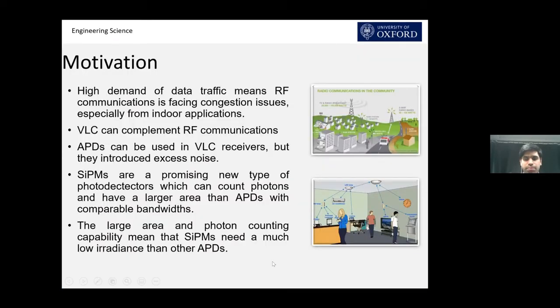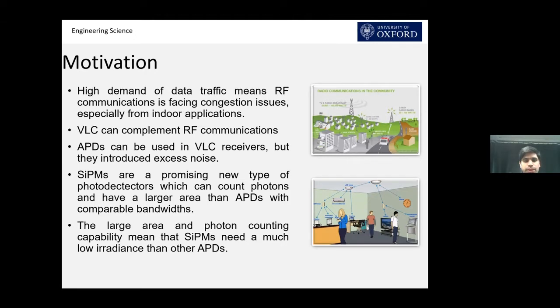As explained in the previous presentation, we have faced a lot of rise in data traffic in the last decade, especially due to smartphones and multimedia. Currently RF is coping with such high data traffic, but it is also facing congestion issues. VLC, because of its better capacity, can complement RF communications.